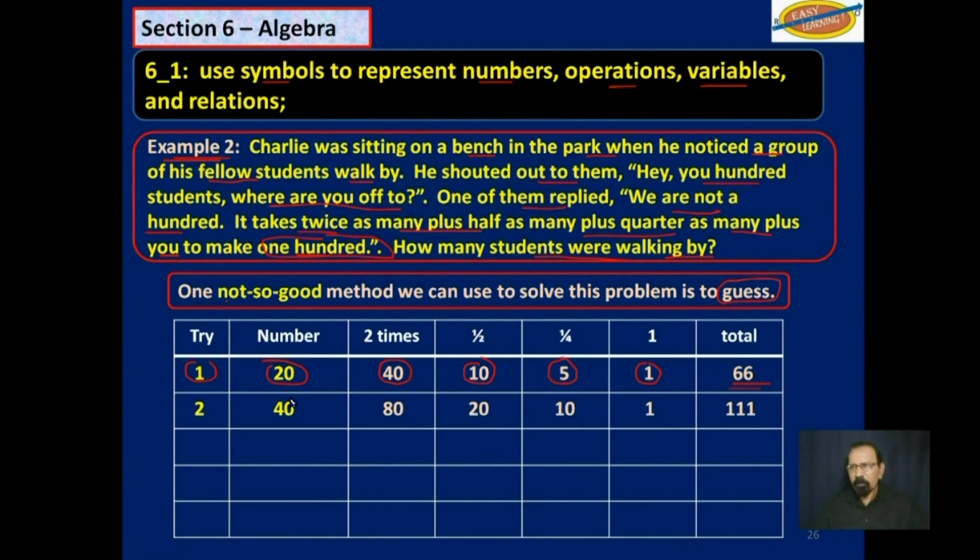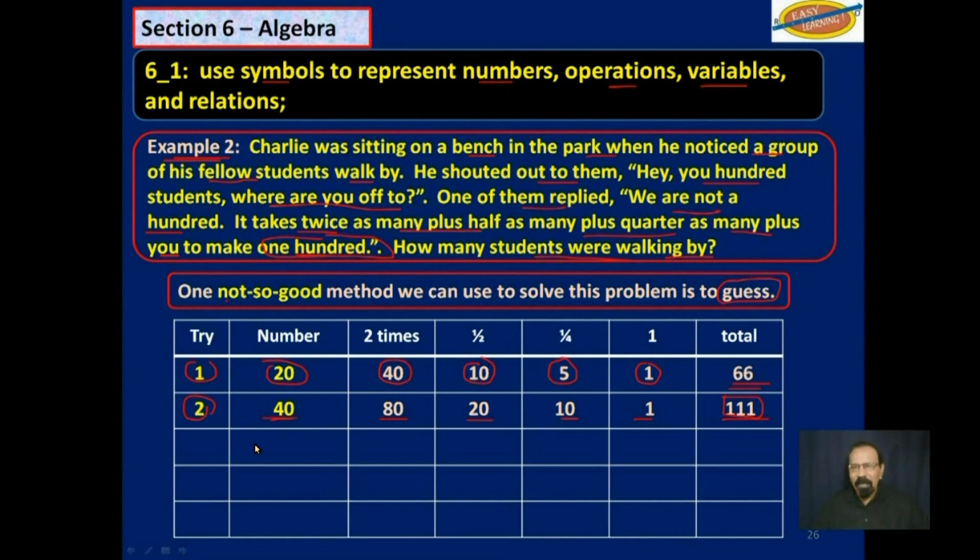Let's try, second try, let's try 40. If we double 40, we get 80. Half of 40 is 20. Quarter of 40 is 10. Plus Charlie, 1. If we do that, we add them up, we get 111. So evidently, 40 is too large.